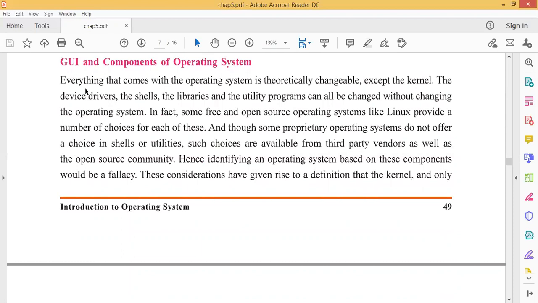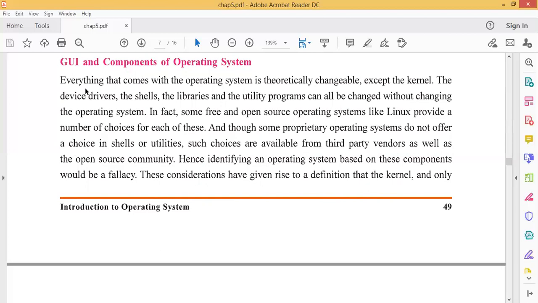The kernel is the core part of the operating system. Nobody will change the kernel's coding. The device drivers, the shells, the libraries, and the utility programs can be changed without changing the operating system. In fact, some free and open source operating systems like Linux provide a number of choices for each of these. Underline this line: Linux is also an operating system, but it is a freeware operating system. We can easily download it from the net and install it in our system. While for Windows we need to purchase it. Windows is not a free operating system.